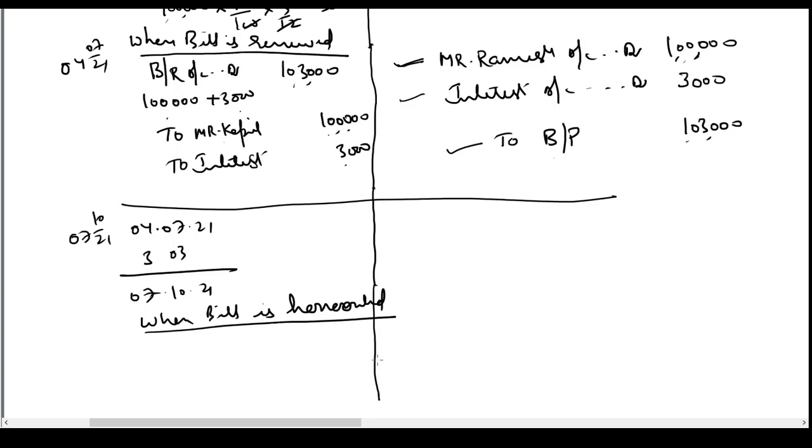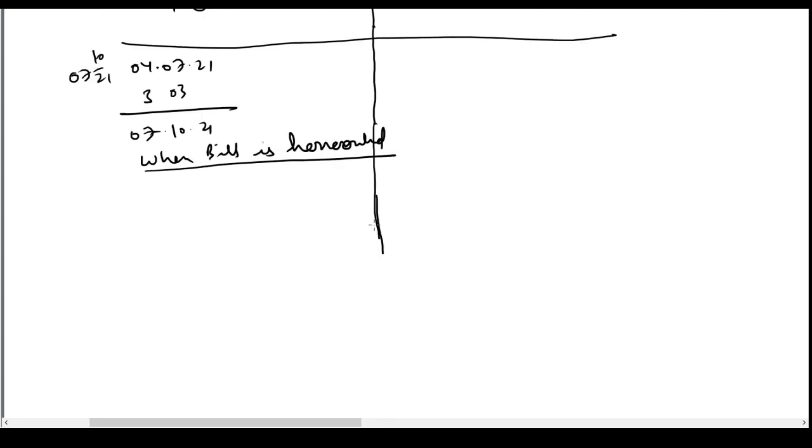Now what will happen? Ramesh will give this bill to Mr. Kapil and ask Kapil to honor the bill. That means Kapil has to make payment to him. So he will receive cash, or let us say if he receives a check, bank will be debited. Account debtor 1 lakh 3000.